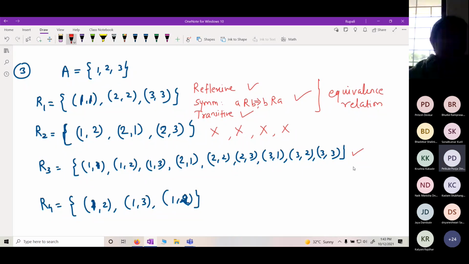A related to B, then B must be related to A. What about transitive? It is transitive.